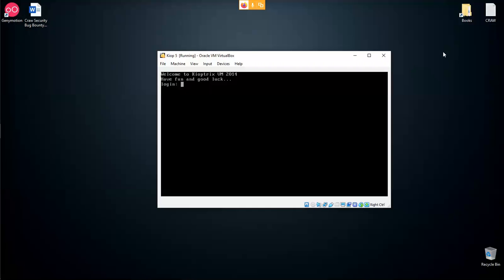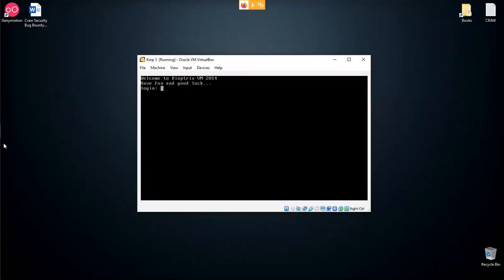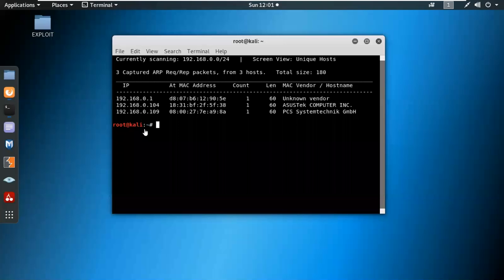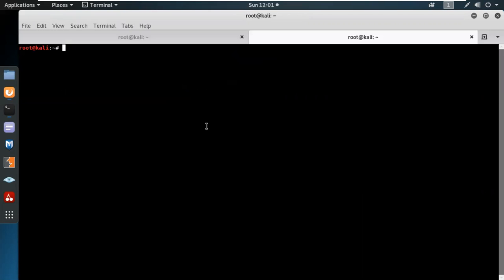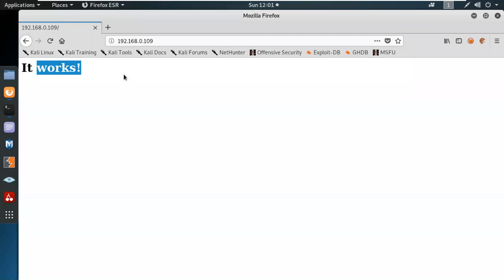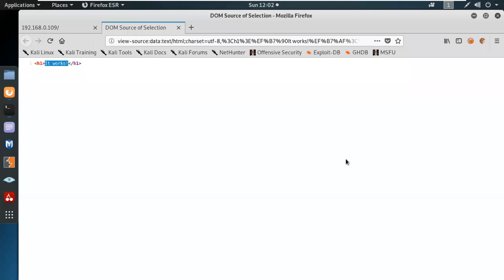The machine would be our Kioptrix, level 5, which is the last of the Kioptrix series. Over here, we're going to use our Kali Linux machine. Through netdiscover, I identified that the IP address is 192.168.0.109. And we have an interface over here, which is saying "It works." In the source code, we have only a simple HTML code.